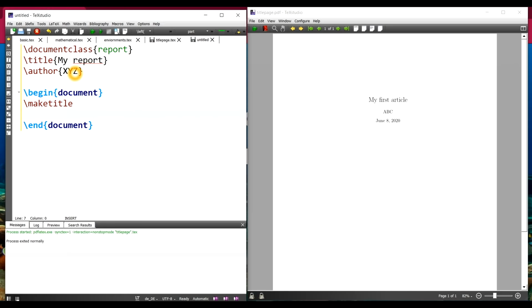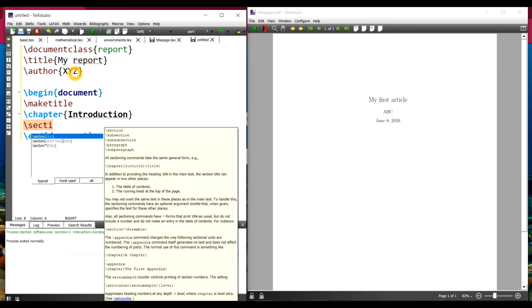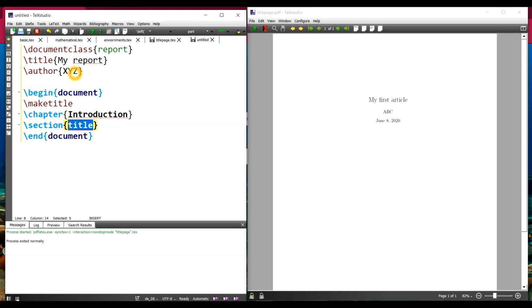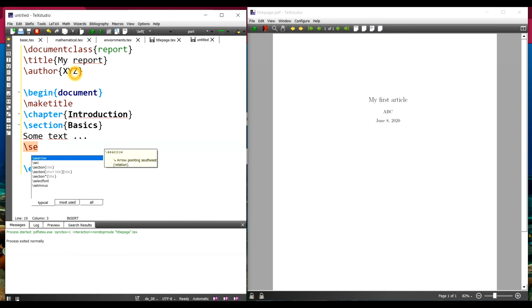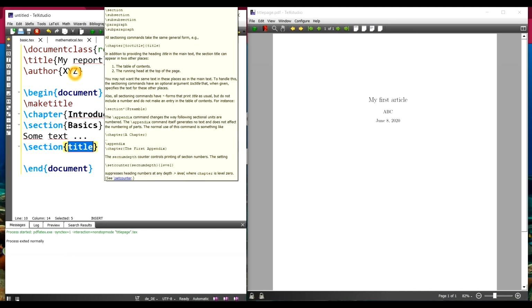Now my report has some chapters. So I'll say \chapter, and just give the name of the chapter, Introduction. Then you have some section, the first section in your chapter, say Basics, and you write some text, whatever you want to give in this section. And so on, you can have various sections in your chapter.